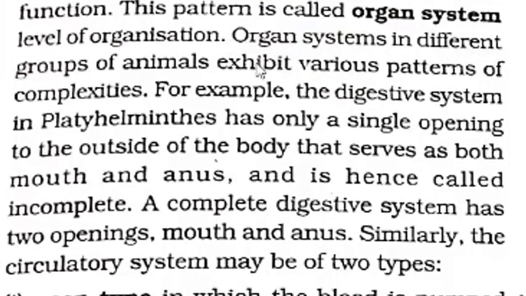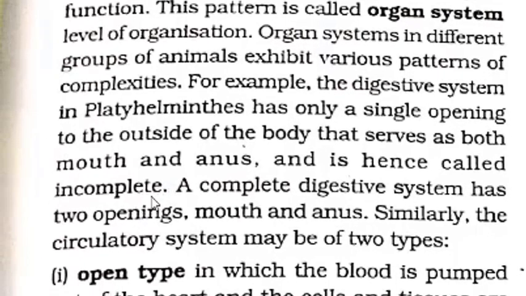Organ systems in different groups of animals exhibit various patterns of complexities. For example, the digestive system in Platyhelminthes has only a single opening to the outside of the body that serves as both mouth and anus, and hence it is called incomplete. So when we are going to discuss this topic, we have to understand some of the points in detail. So till now, once again, we can have a quick summary of the topic level of organization.